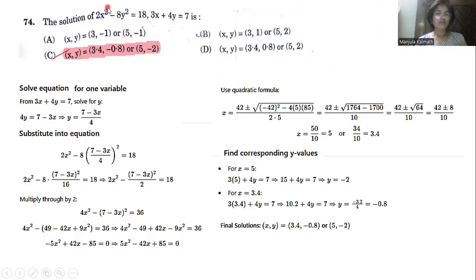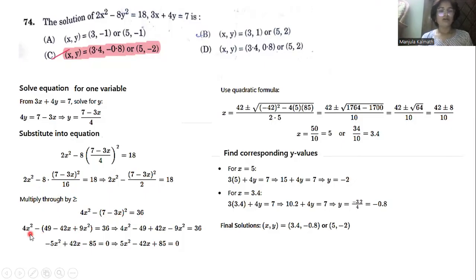In the given equation 2x² - 8y² = 18, we substitute the y value we got. Simplifying, we have 2x² - 8(7 - 3x)²/16 = 18. Multiplying the whole term by 2, 2 into 2 is 4x², and the 2 divides out, so 4x² - (7 - 3x)² = 36, since 18 into 2 is 36.